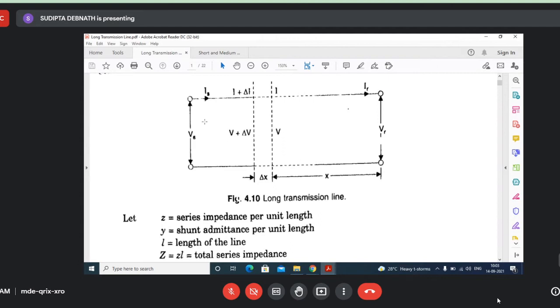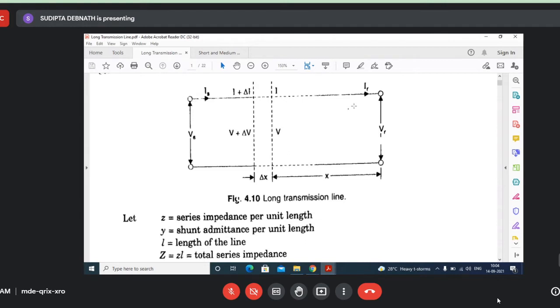So the voltage is coming here with diminishing magnitude. That's why it is called incident wave, as if the voltage signal is coming from the sending end and reaching the receiving end with diminishing magnitude.